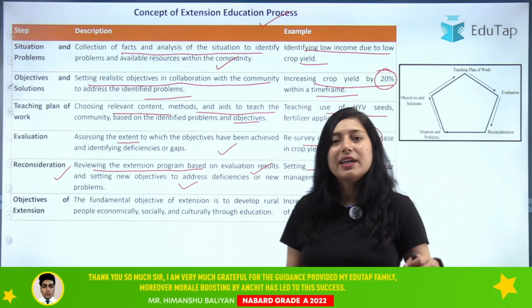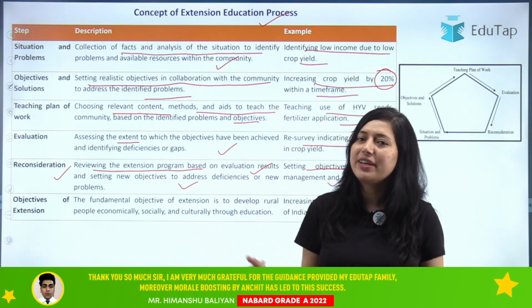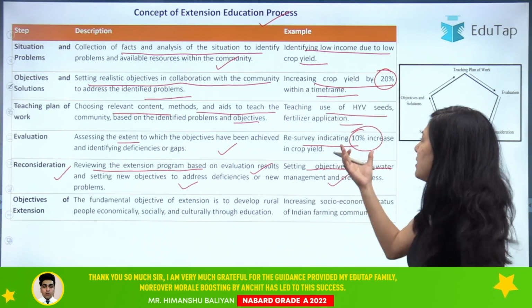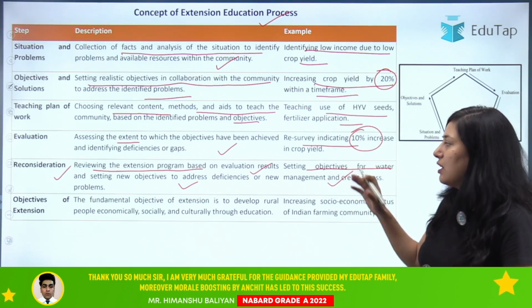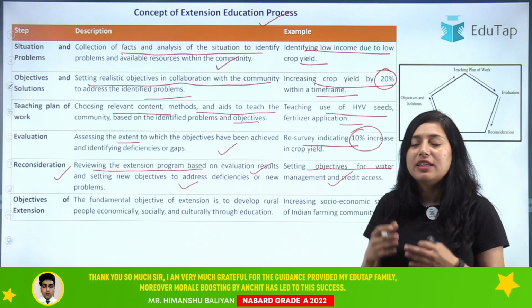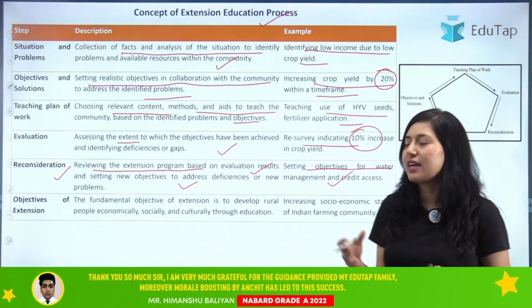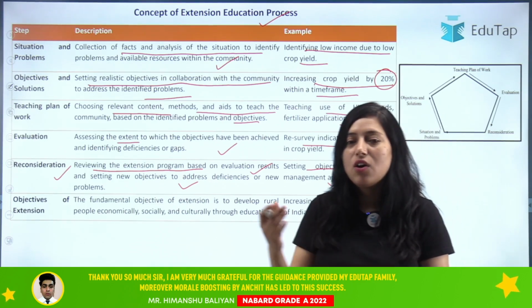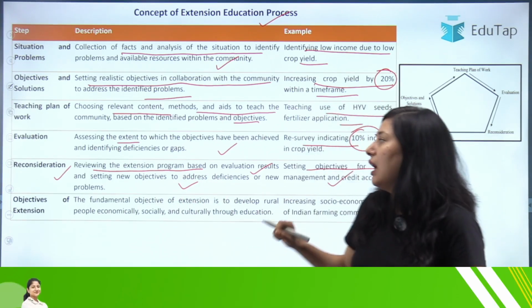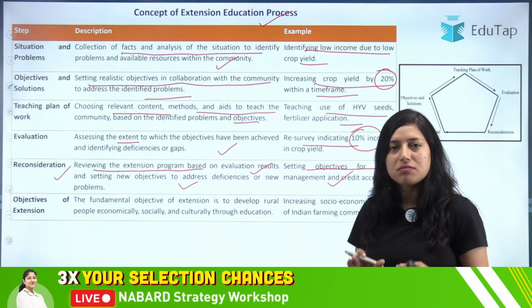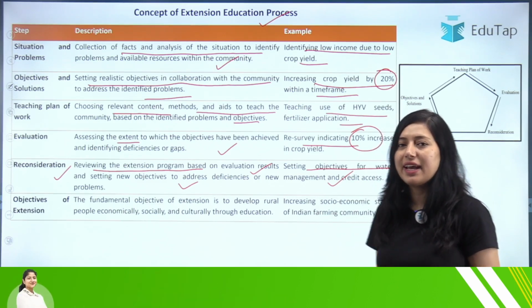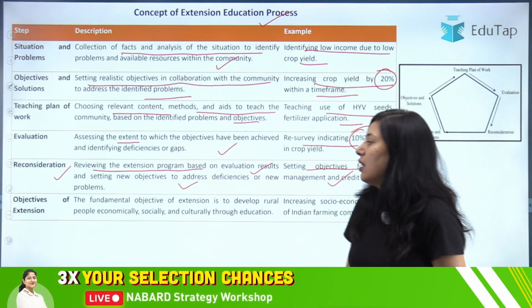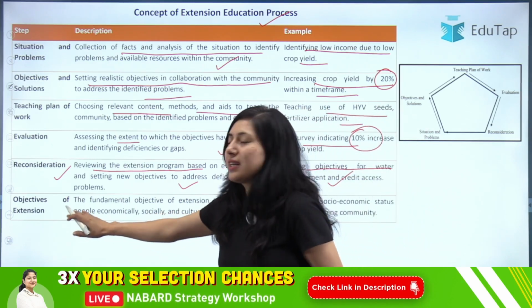Now, for example, setting objectives for water management and credit access. For example, crop yield depends on various factors. Only a 10% increase is shown because there was a lack of water. There were no irrigation facilities, and they do not have access to credit. So that can be the reason for low crop yield, and only 10% we have achieved. So what we will do, we will reconsider and we will provide a solution. Then again, the last step is the objective of extension.